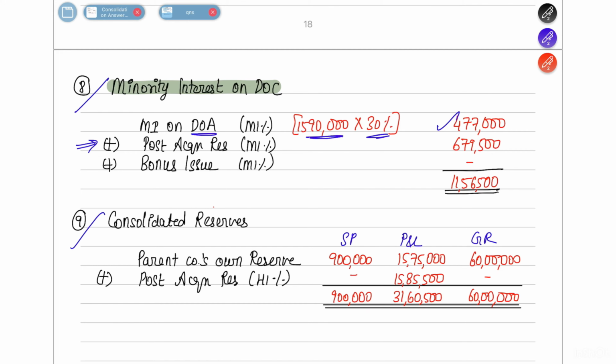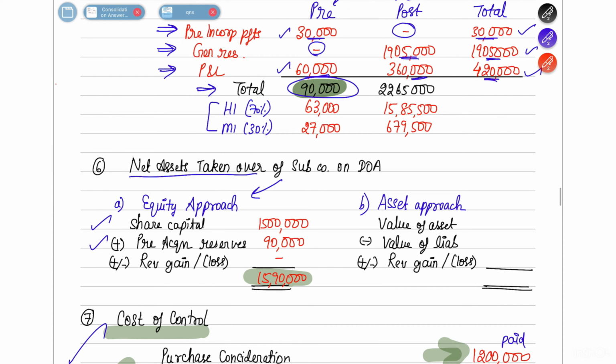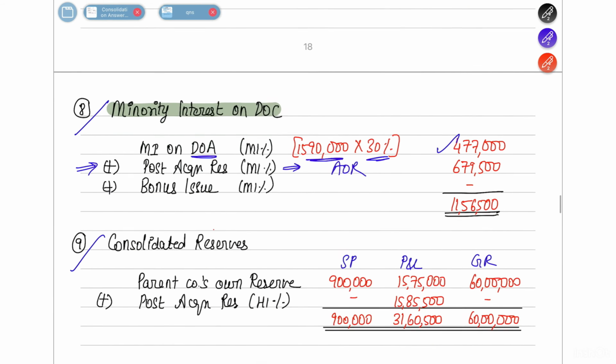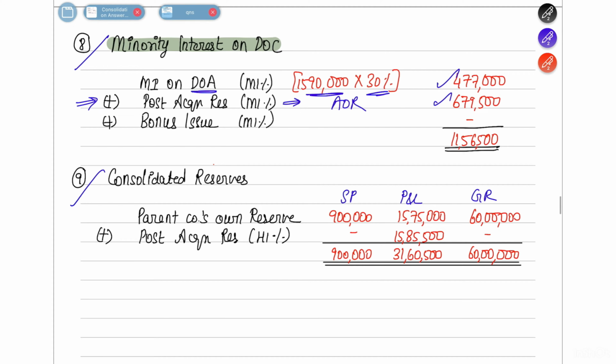What is the post acquisition reserve? For that you have to refer to the analysis of reserves table. On the analysis of reserves table, minority interest post acquisition is 6,79,500, so you write that here. There is no bonus issue on date of acquisition. Right now we are preparing the before-bonus working notes, so remember that. For now there is no bonus issue. So the total minority interest on date of consolidation is 11,56,500.